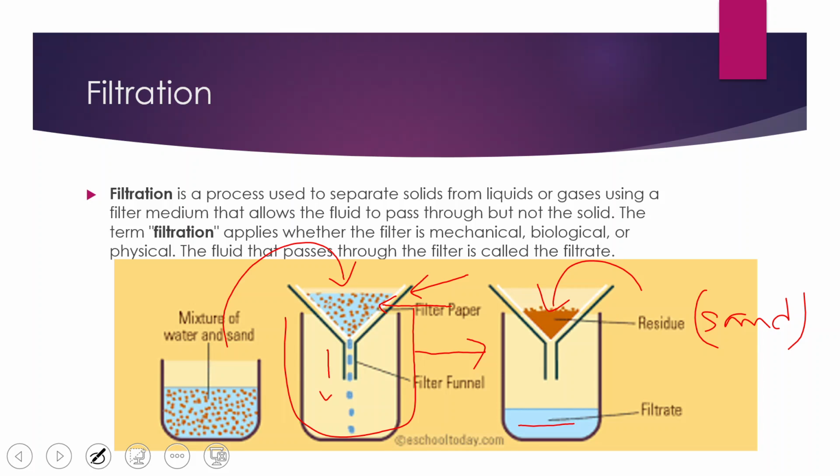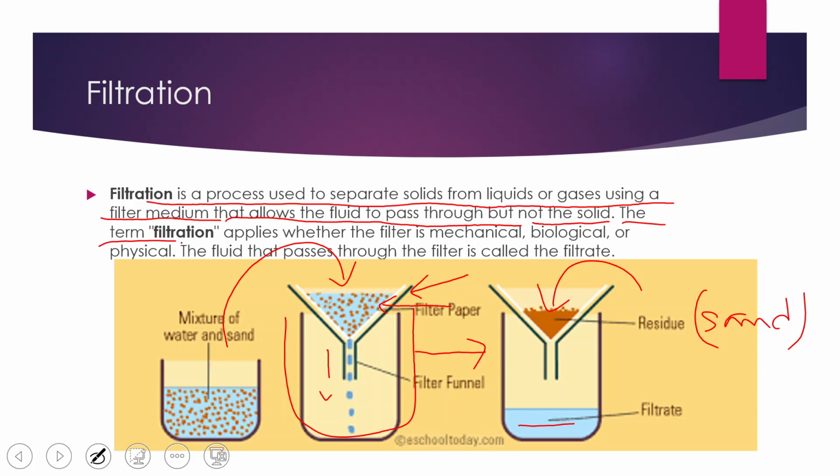So what can we say about filtration? Filtration is a process used to separate solids from liquids or gases using a filter medium that allows the fluid to pass through but not the solid.